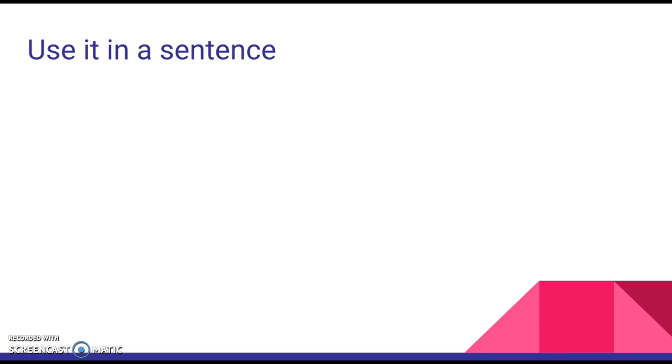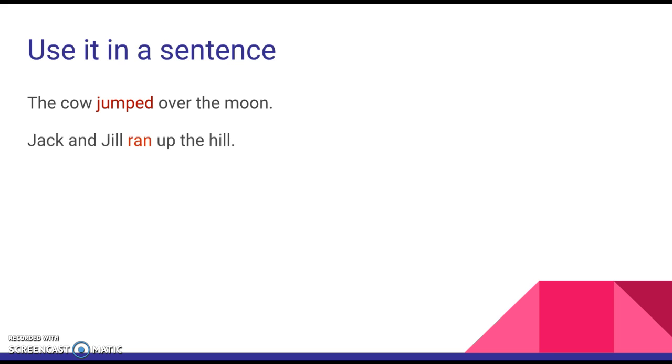So I'm just going to use a few words in sentences. So the first one, the cow jumped over the moon. The action verb is jumped, and the subject is the cow. So Jack and Jill ran up the hill. The action verb is ran, and then the subjects are Jack and Jill.